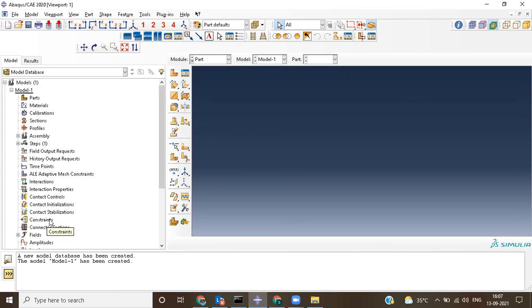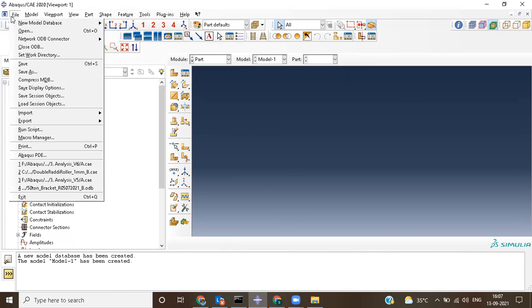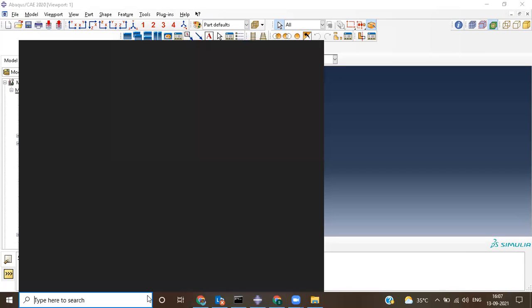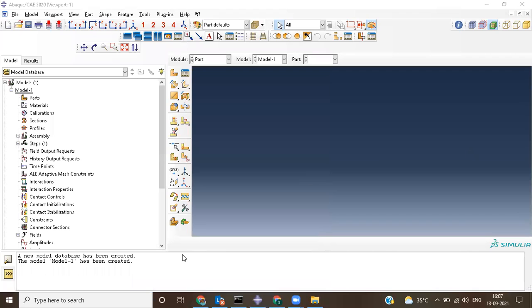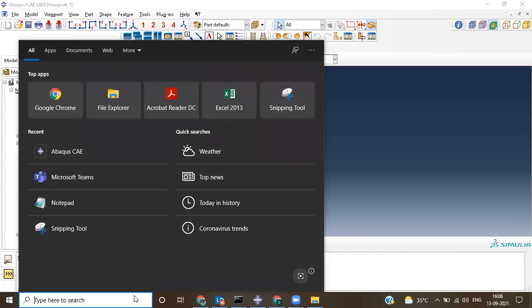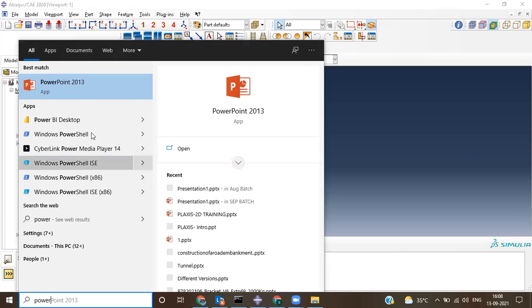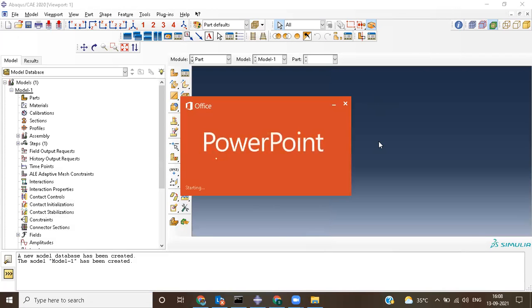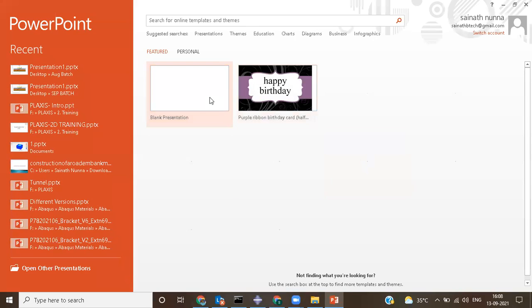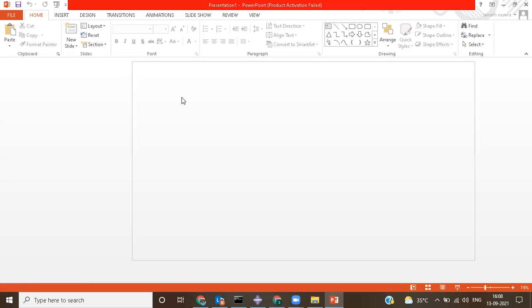The other two aspects we saw in yesterday's class were File, Import, Part, and Model. It would be helpful for you for better understanding, so let me create one presentation for you.